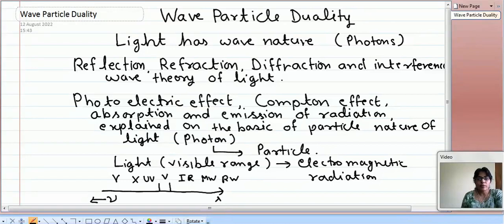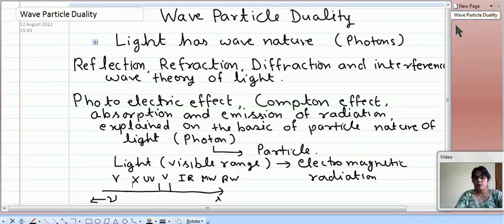At some time it behaves like a wave, and at another time it behaves like a particle. In case of light, this is also true, sometimes light behaves like a wave and sometimes like a particle.